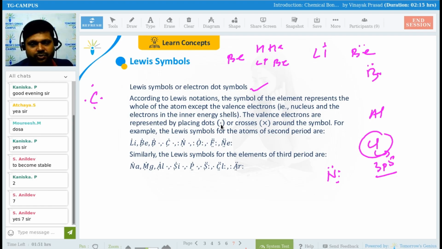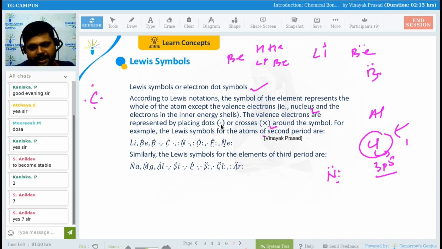7 electrons will be there, or not? Yes. So it requires 1 electron to make itself more stable, attaining the stability of the noble gas configuration. Getting my point, everyone? So according to Lewis notation, the symbol of the element represents the whole atom except the valence electrons, that is, the nucleus and the electrons in the inner energy shells. The valence electrons are represented by placing dots, or sometimes crosses, around the symbol.